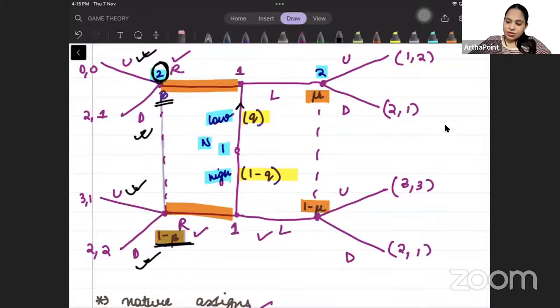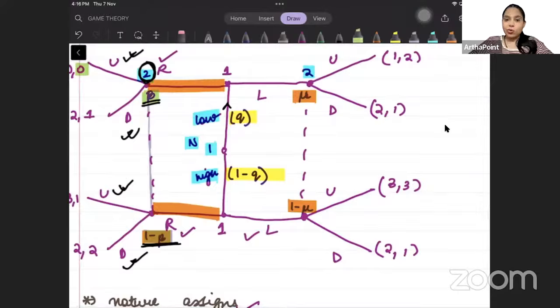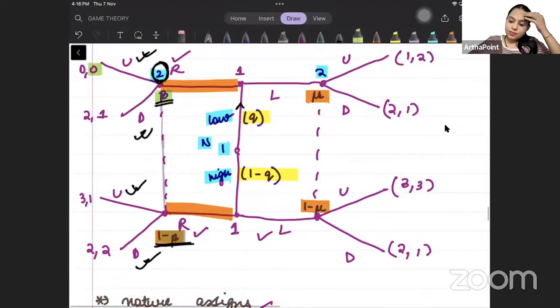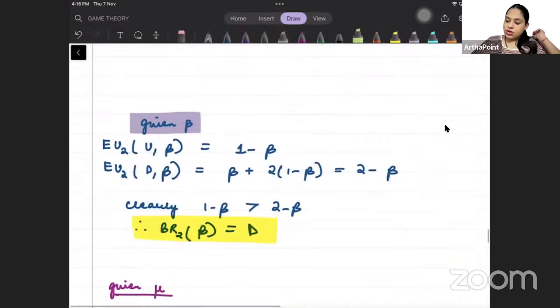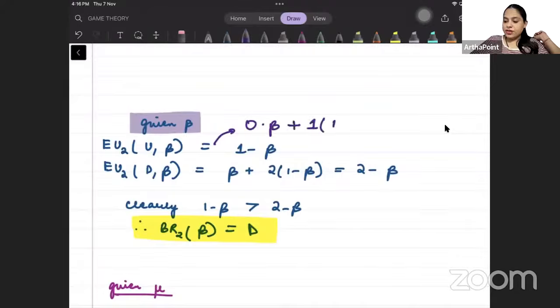He will get 0 with probability beta, where beta is his updated belief that this node has been hit, and 1 with probability 1 minus beta. That gives 1 minus beta.